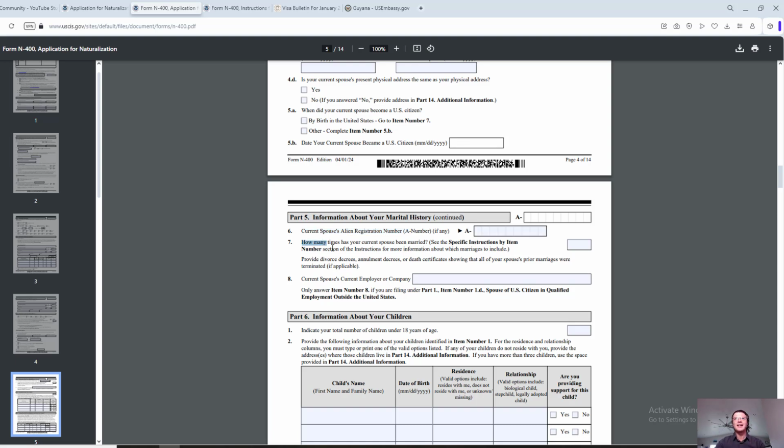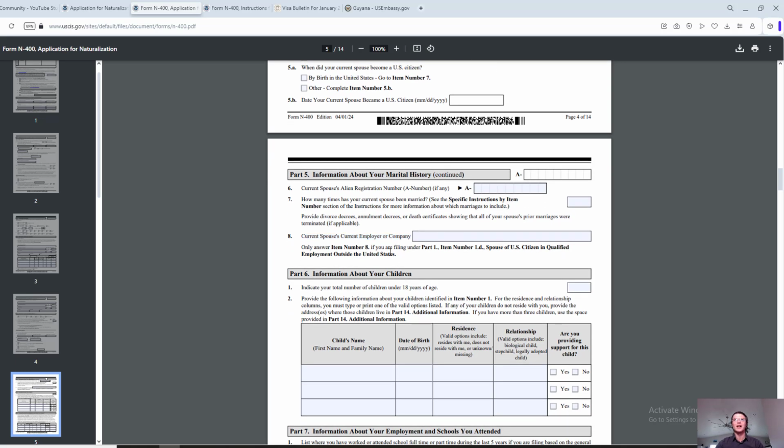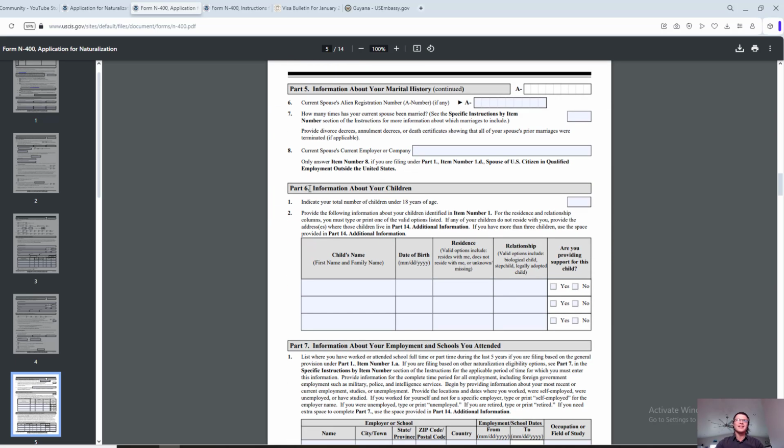How many times has your current spouse been married? All right, provide divorce decrees. Same thing: if your spouse has been divorced, then you're providing the document from the court showing that the divorce actually happened. Current spouse's current employer or company. Okay, so that's it with the spouse. Now, moving further to part 6, information about your children.